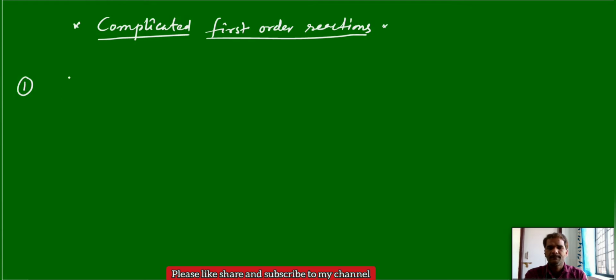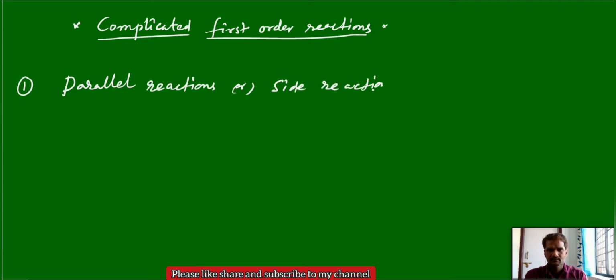First one, parallel reactions, or we can say side reactions.